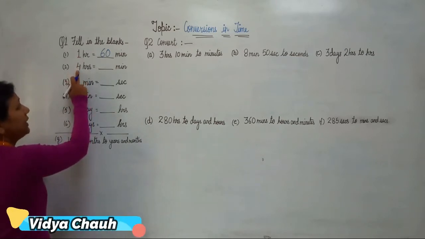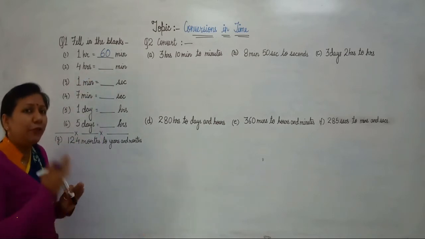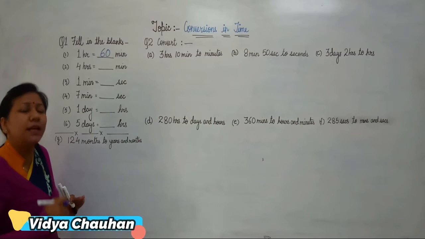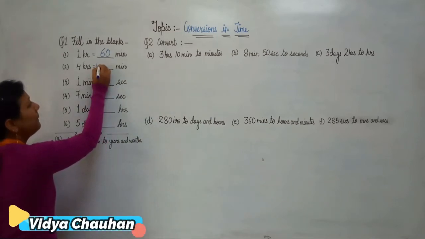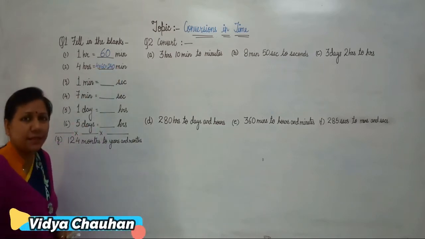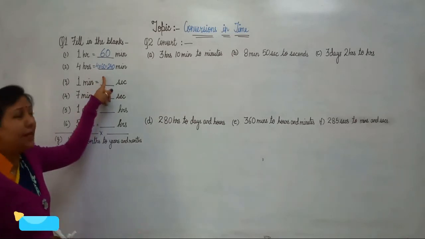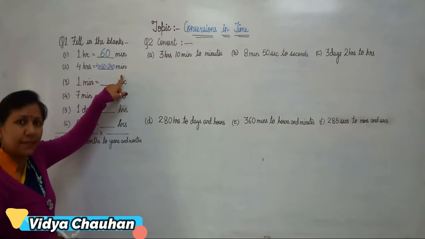Now the second part says 4 hours equals how many minutes? If 1 hour is equal to 60 minutes, then you have to do the multiplication. 4 into 60 is 240 minutes. So 4 hours is equal to 240 minutes.